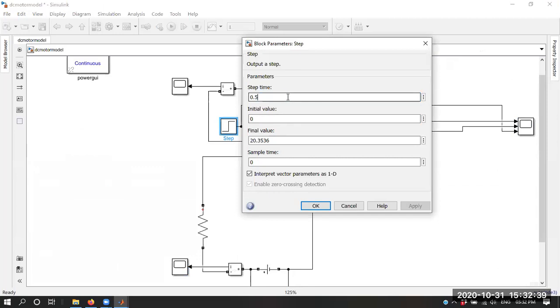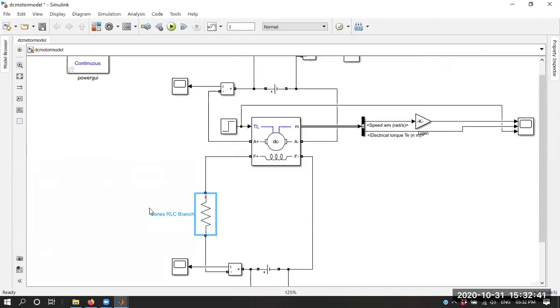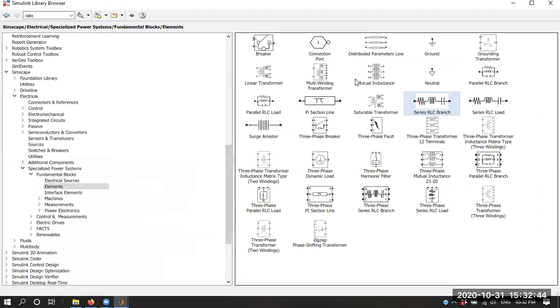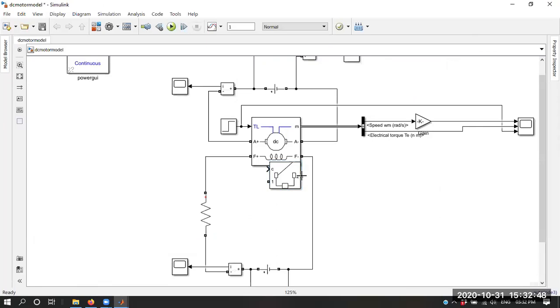Let's go to the breaker over here, and we'll see the speed change.